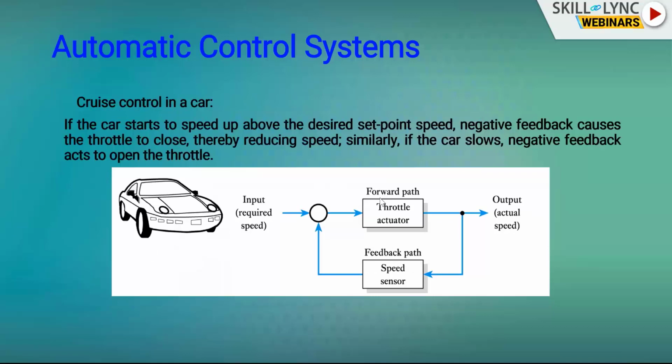Next one is cruise control in a car. In this example, the speed of the car is going to be set constant. How do we achieve it? We measure the actual speed and compare it with the required speed. If it is not proper, we either open the throttle or close the throttle. By opening the throttle, we speed up the output. By closing the throttle, we reduce the output. In this way, we control the speed of the car.